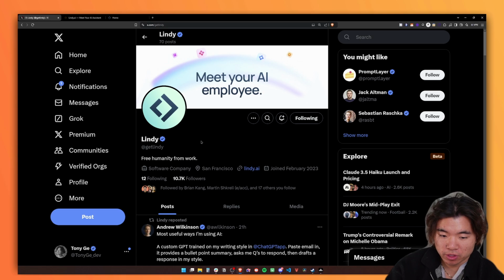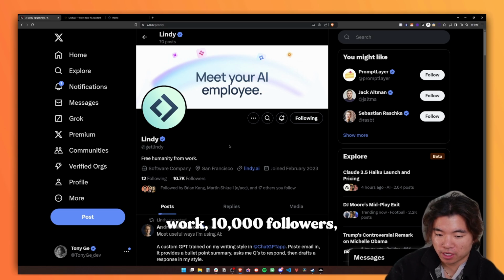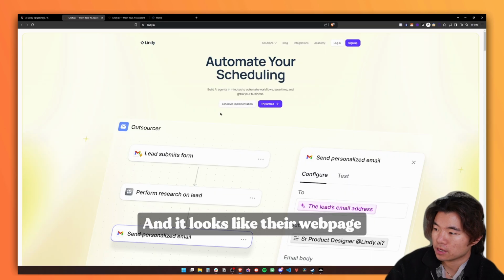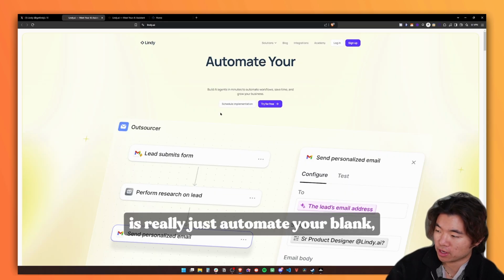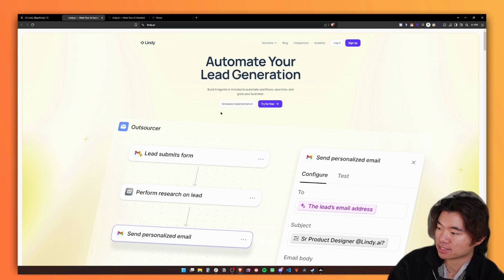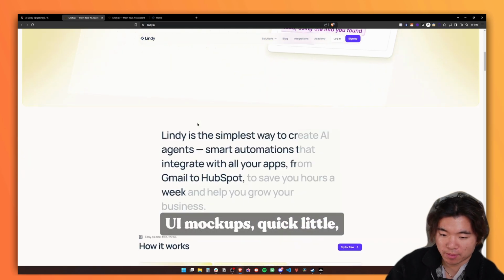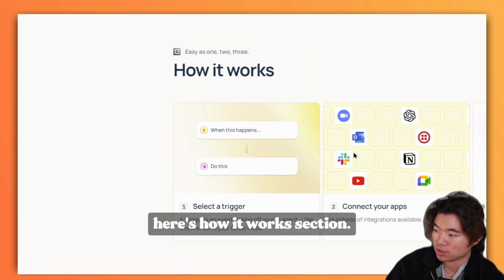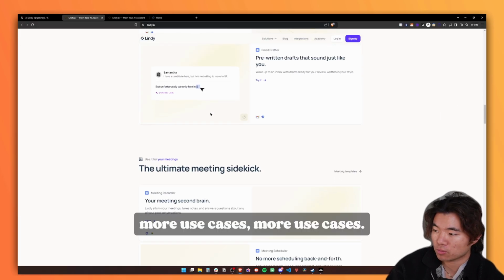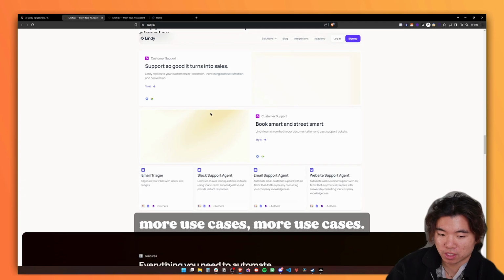Let's go check out their Twitter. Free Humanity from Work, 10,000 followers, meet your AI employee. All right, let's go check out their website. And it looks like their webpage is really just automate your blank, automate your thing, automate your business task. There's some nice UI mockups, a quick little here's how it works section, and then it looks like they have templates as well. More use cases, more use cases.